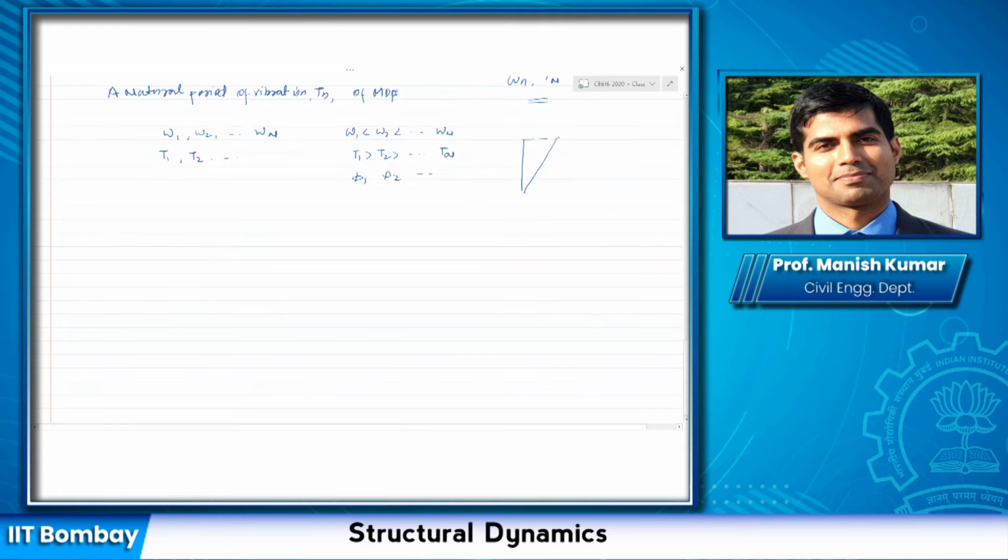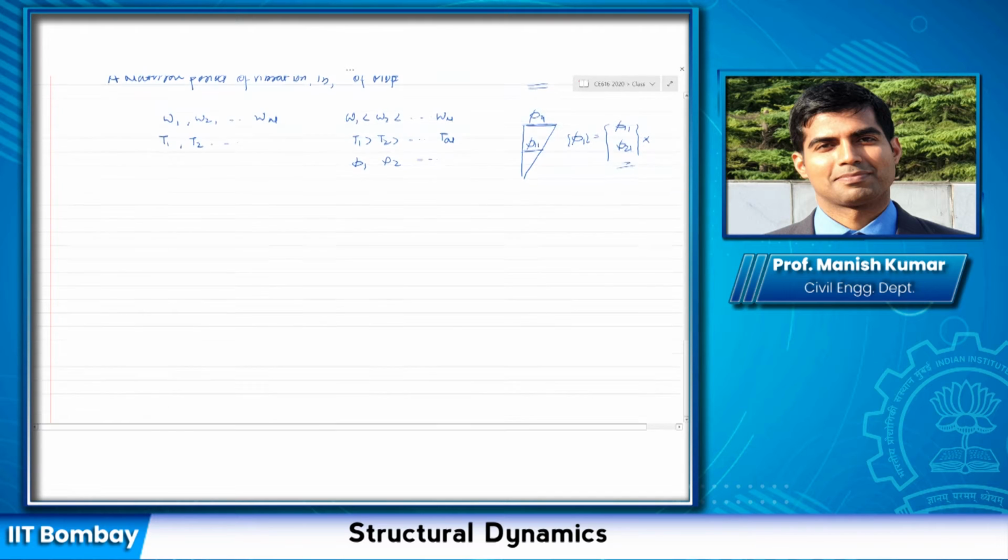Let us say, for mode 1, phi 21 at degree of freedom 2, and phi 11 at degree of freedom 1. So mode shape 1 is written as phi 11 and phi 21. This only represents the relative displacement, so it is the shape. The actual response would be multiplied by some factor. We studied this for a generalized coordinate system, where it was multiplied with the time variation, but the shape is going to be represented by this.